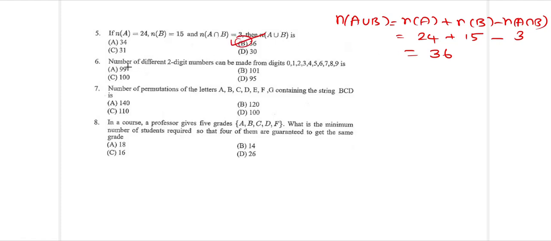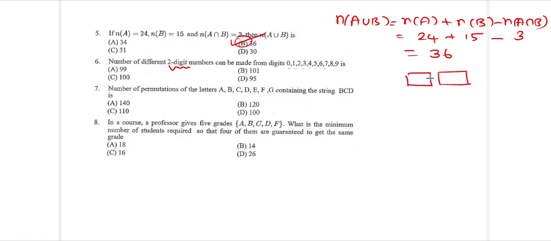Next, the number of different two-digit numbers that can be formed using the digits 0, 1, 2, 3, 4, 5, 6, 7, 8, 9. All the 10 digits from 0 to 9 are there. What we want is a two-digit number.